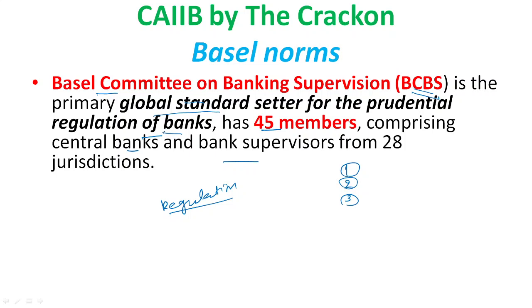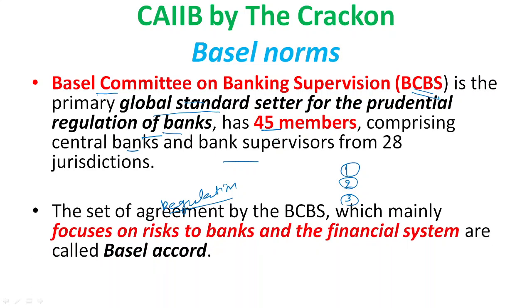So the main important thing here is that the committee handling all these Basel norms is the Basel Committee on Banking Supervision. The main goal of these norms is to supervise the banks, right? The next one is the set of regulations by the BCBS, which mainly focus on risks. When we as a bank are doing financial business, many factors are related. In BFM module 2 we are dealing with all the risks, right? Market risk, interest risk, credit risk, all those things.